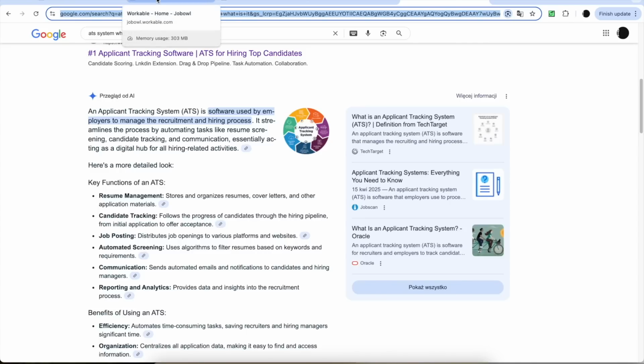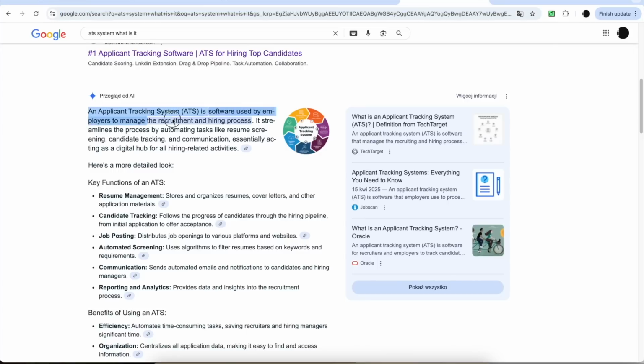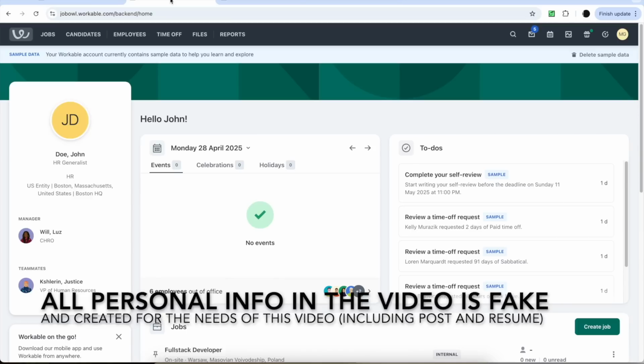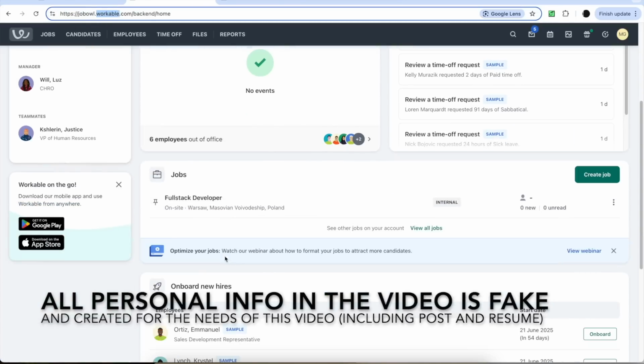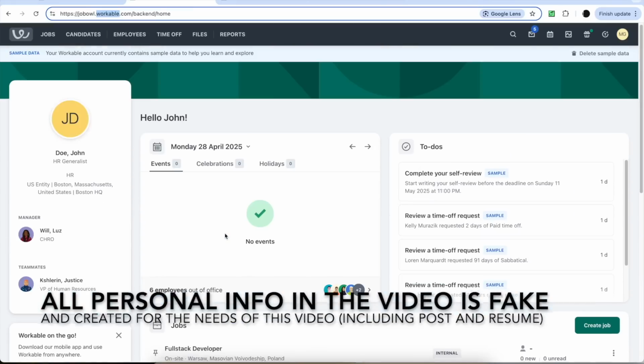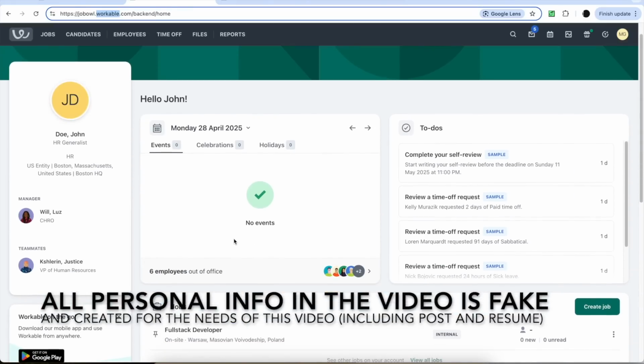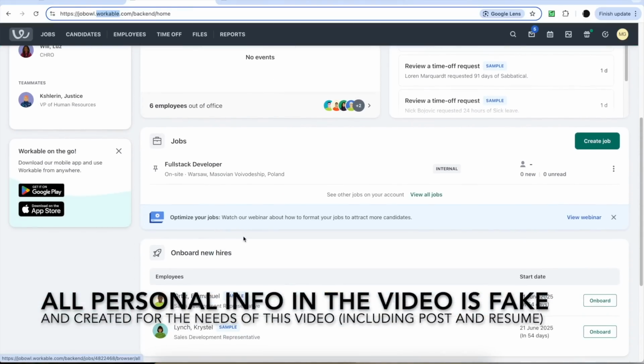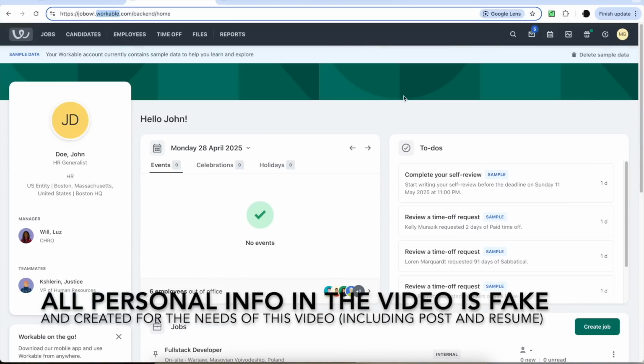And this is basically where your application lands. It lands in an applicant tracking system, and it needs to be approved by the applicant tracking system before any human sees your application and sees your resume. I'll be showing you an example of how it actually works using Workable. Workable is one of the more popular ATS systems. I think it's quite a good one. So I'll show you exactly how it works and how your resume is treated when it lands inside of it.